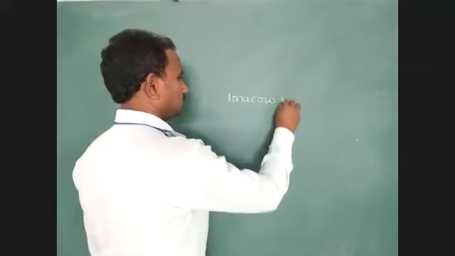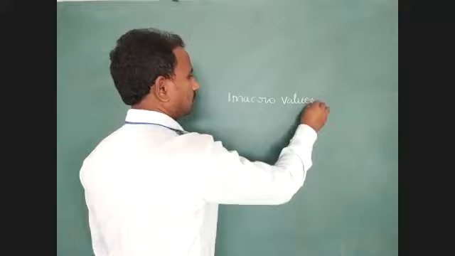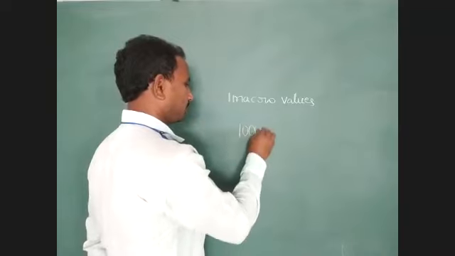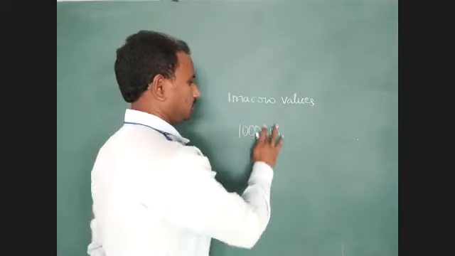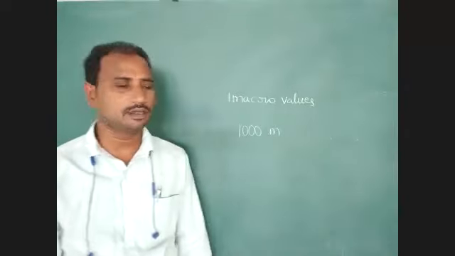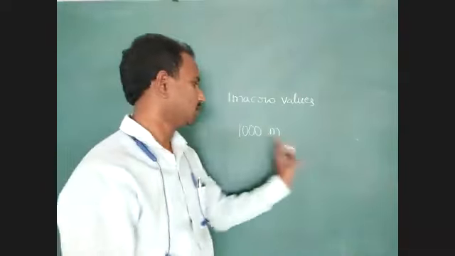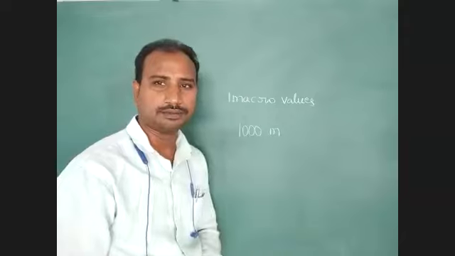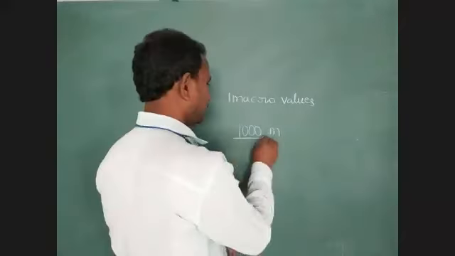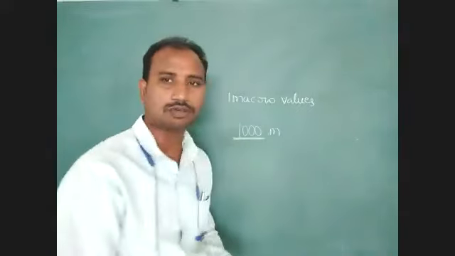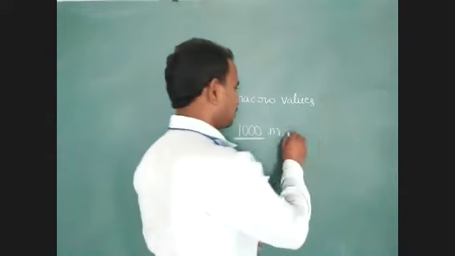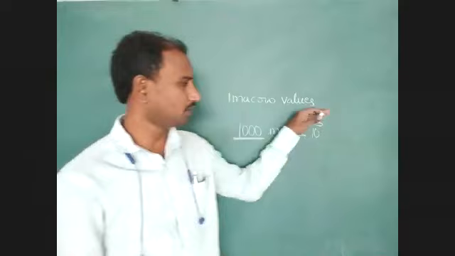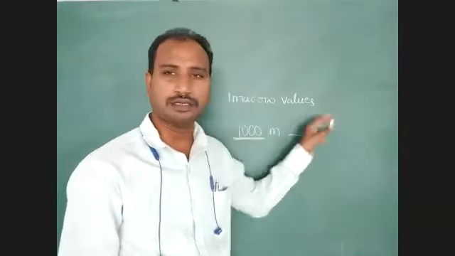So for macro values, we have to use multiples. For example, 1000 meter. Just identify here 1000 meter. In this value, which one is the prefix? Which one is the multiple? The prefix is 1000. But the multiple we represent as 10 to the power of 3. Here we express it with a base and a power.